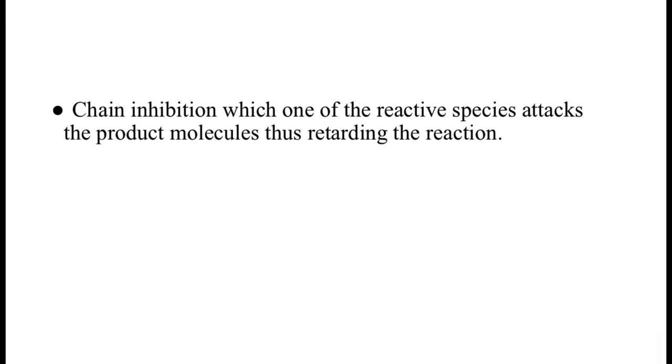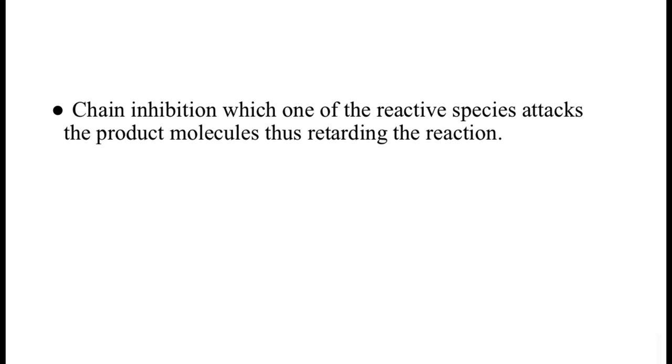During chain propagation, the car is being driven at a very high speed. Now somewhere or other we have to stop this process, isn't it? So directly we cannot put a brake. We have to first of all lessen the speed of the reaction, and that is what happens in chain inhibition.